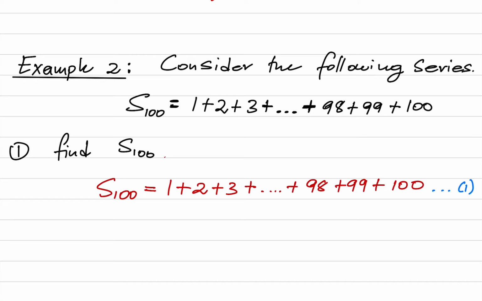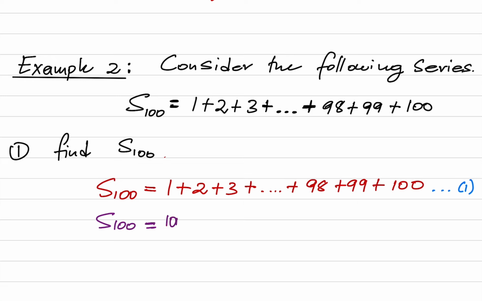Let me use a purple color. So the sum of 100 terms. I'm going to rewrite this whole equation, but starting from the last term all the way up to the first term. That means I couple the first term with the last term.